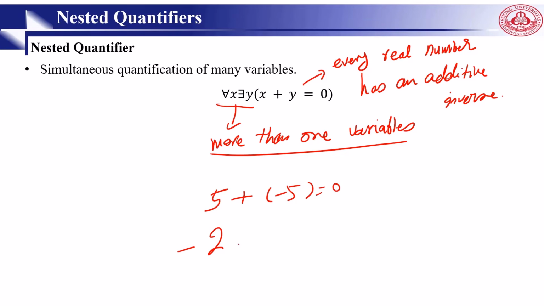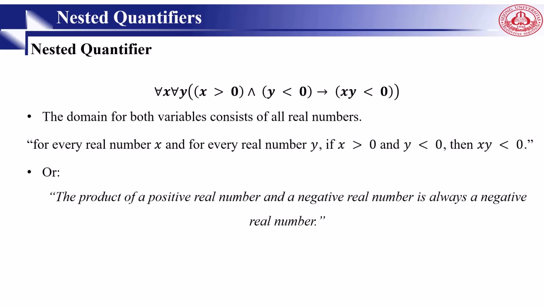Minus 2 plus 2 equals 0, right? This is called the additive inverse. For all x and y, if x is greater than 0 and y is less than 0, then it implies x times y is less than 0, right? Where the domain for both variables consists of all real numbers.